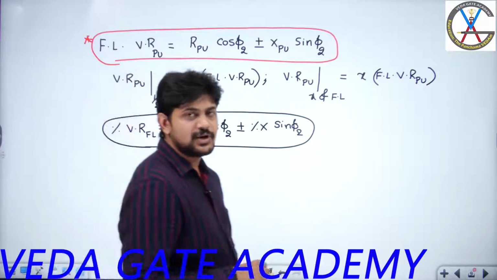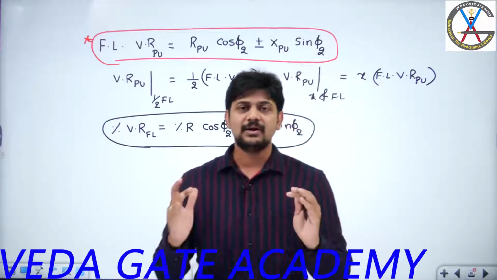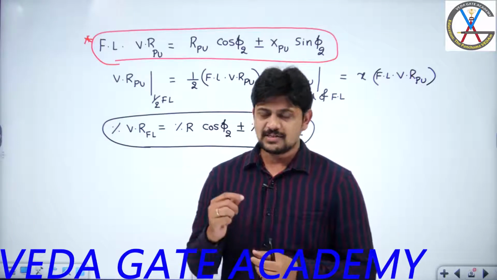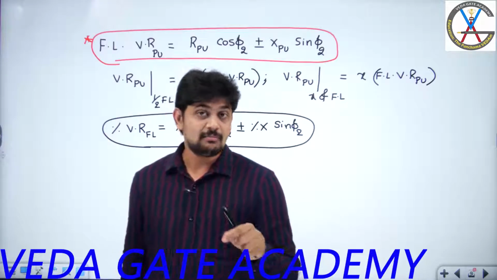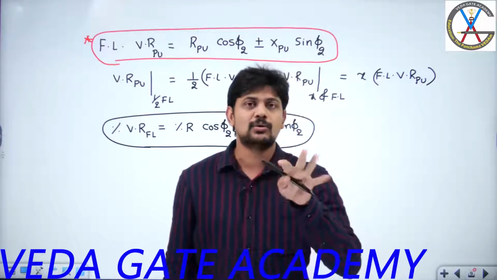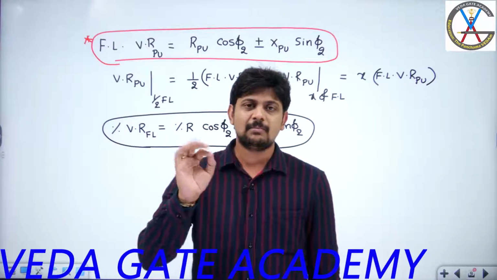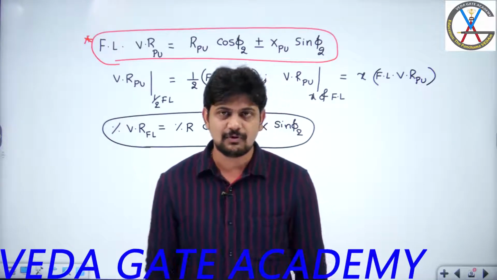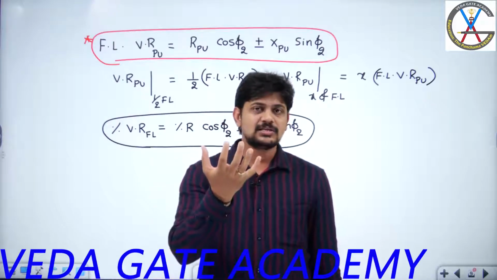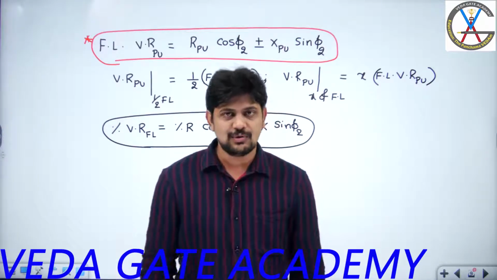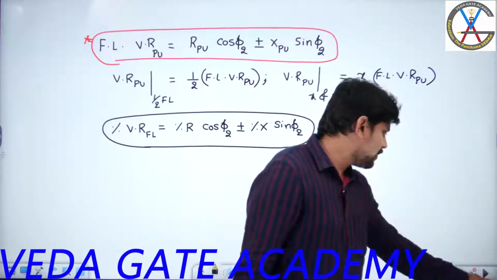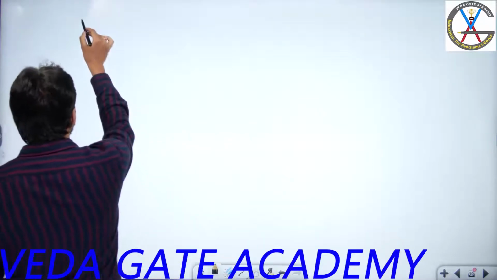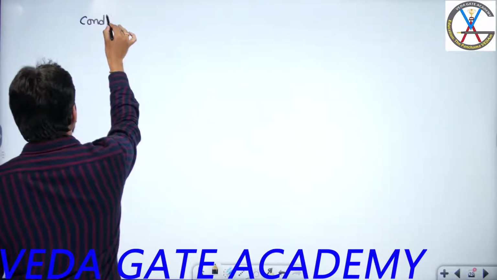Once you understand the formulas for voltage regulation, the next step is to understand the conditions for maximum voltage regulation and the condition for zero voltage regulation. It is very important to understand maximum voltage regulation, where we cannot operate the transformer. For reliable power supply, or for better performance of the power system or the transformer, the voltage regulation of a transformer should always be as minimum as possible. So what is the necessity of understanding maximum voltage regulation? Let us now see the condition for maximum voltage regulation.